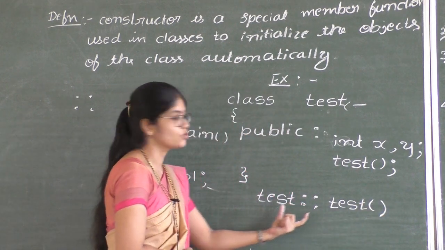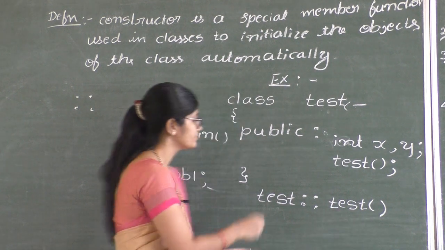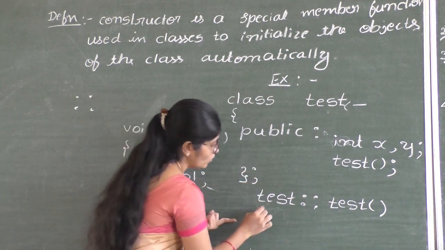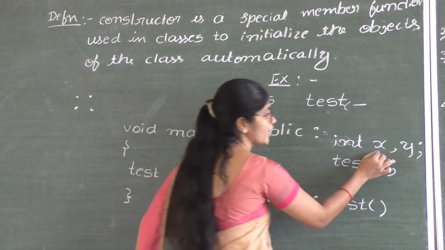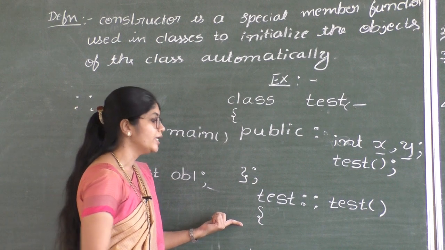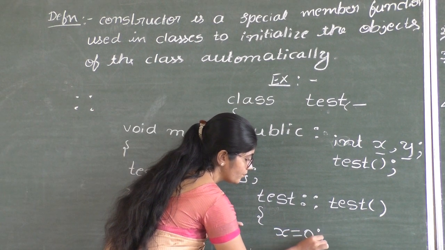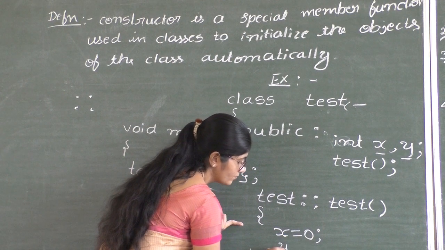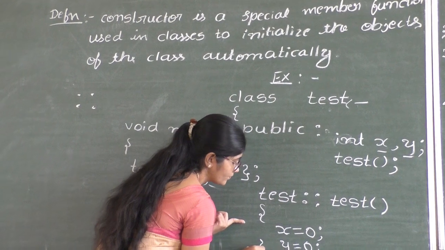Class name, scope resolution operator, constructor name. Open the flower bracket and initialize the variables. Here we have declared two variables x and y. Those are going to be initialized. X equal to 0, y equal to 0.